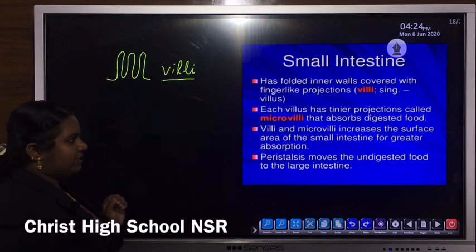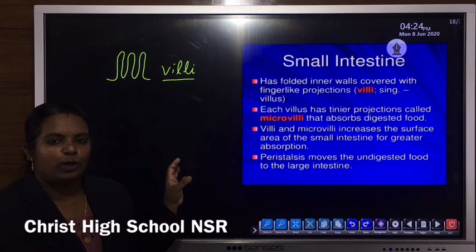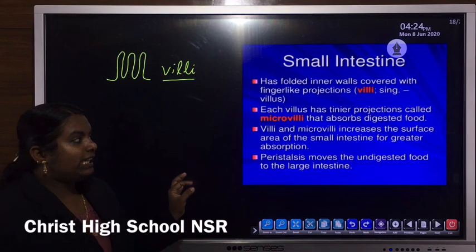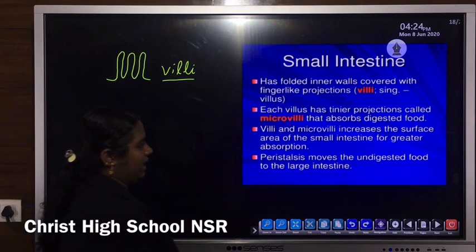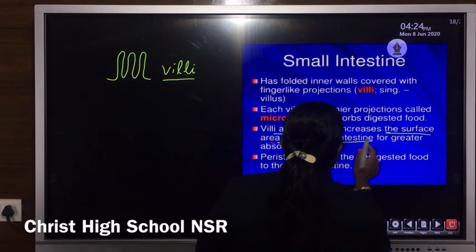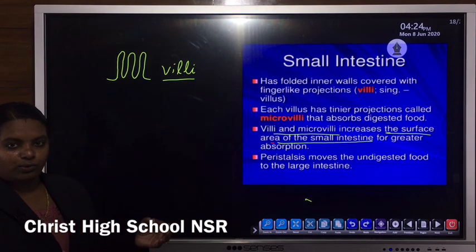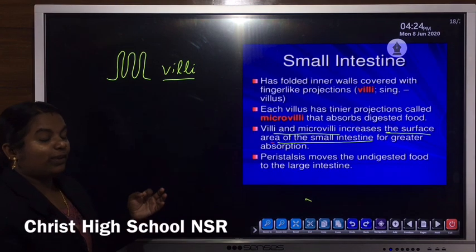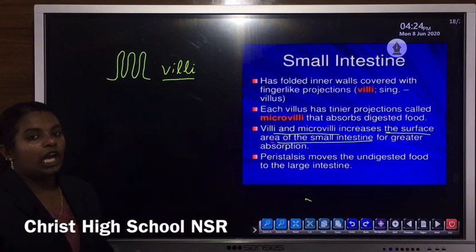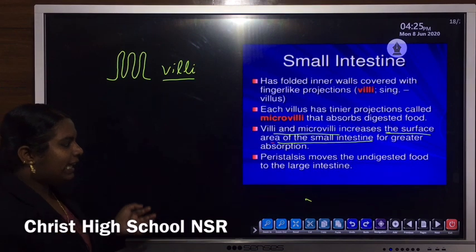These finger-like structures present in the inner walls of the small intestine are known as villi. The main function of villi and microvilli is to increase the surface area of the small intestine, which helps in more efficient absorption of substances, maximum absorption, due to the presence of this folded finger-like structure.